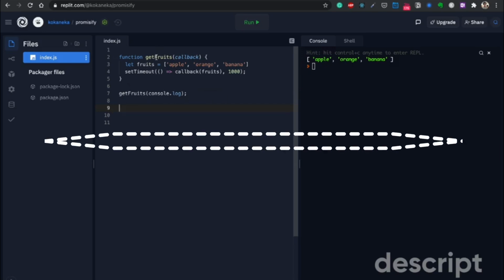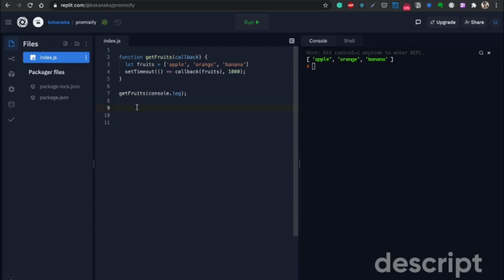In order to make getFruits function be able to work with promises, we'll need to promisify it. Let's see how that can be done. We will first need to write a wrapper function called promisify. What will happen is we will call the function promisify and then pass it the function which we want to promisify, which currently works on the basis of a callback, and then this promisify function will return us a new function. So let's return that new function from inside of it, and inside that we create a new promise. What should happen inside this promise can be taken care of later, but for now we know that promisify is a wrapper function. It returns us a new function, which is a promisified function.